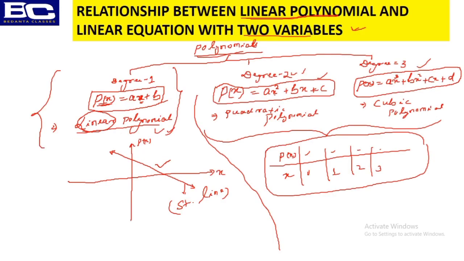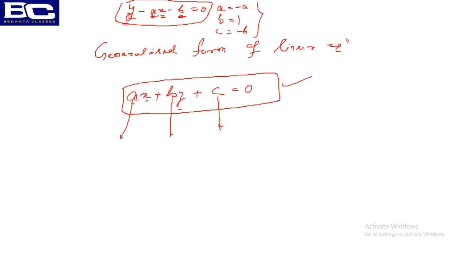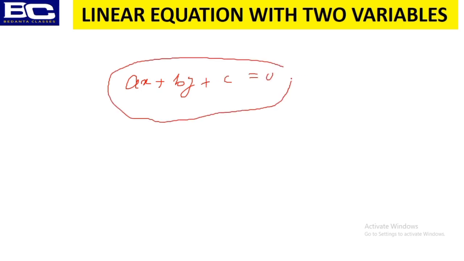I have just shown you the linear polynomial. I have not told you that it is a linear equation with two variables, but from the linear polynomial only I showed you how the linear equation with two variables comes. So a linear equation with two variables is nothing but, again, ax plus by plus c is equal to 0. This is the generalized form of a linear equation with two variables.